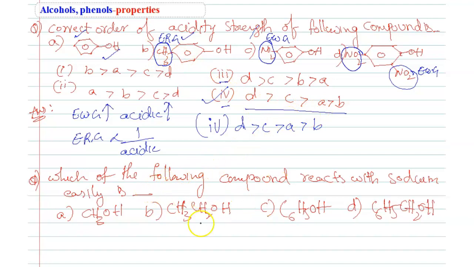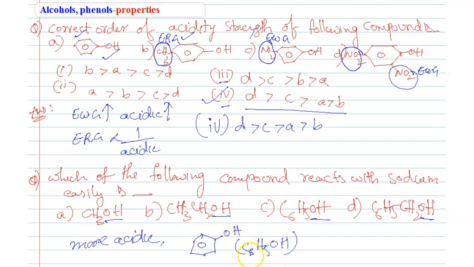Then, which of the following compounds reacts with sodium easily? Sodium reacts with alcohols, students. Easily means more acidic; more acidic means it can react with sodium easily. So which of the following is more acidic? I said already, electron withdrawing groups increase the acidic nature. This is C6H5OH, phenol; this is the structure, and this is the molecular formula. Phenol is more acidic compared to alkyl groups.